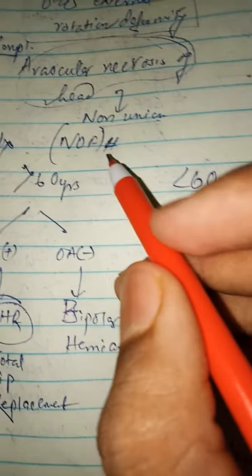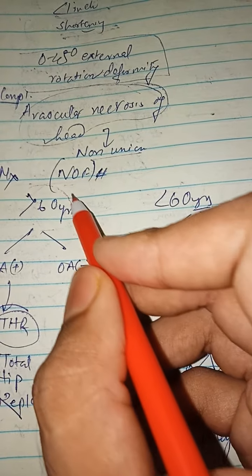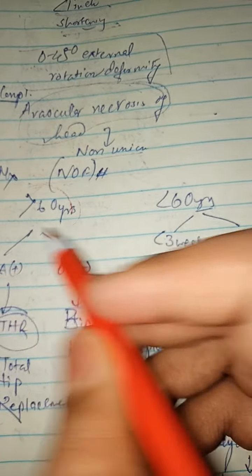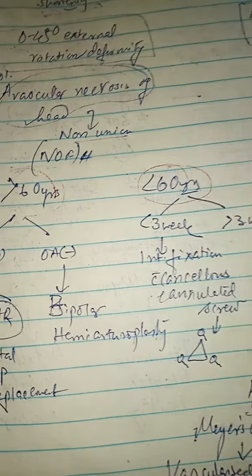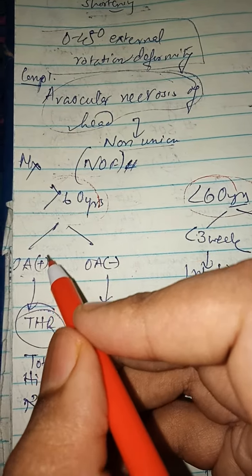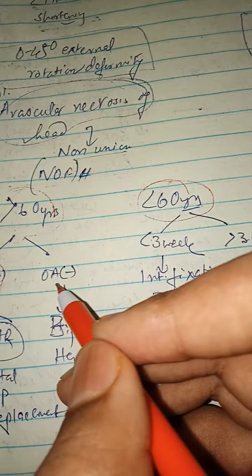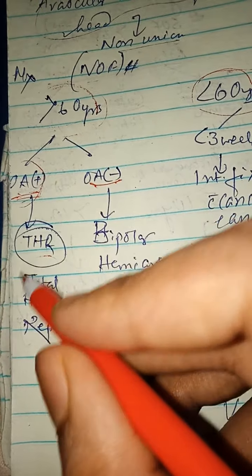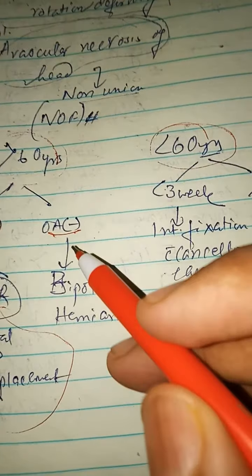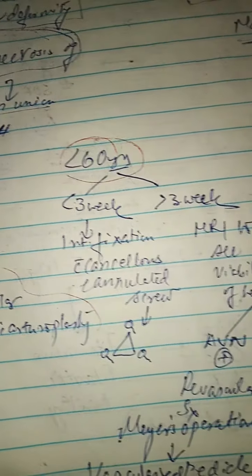Now coming to the neck of the femur fracture management. So here also the age we have to check. Whether the age is greater than 60 years, or the age is less than 60 years. Greater than 60-year age, is he or she osteoarthritic or non-osteoarthritic? If it is osteoarthritic, then total hip replacement should be done. If it is non-osteoarthritic, then bipolar hemiarthroplasty to be done.